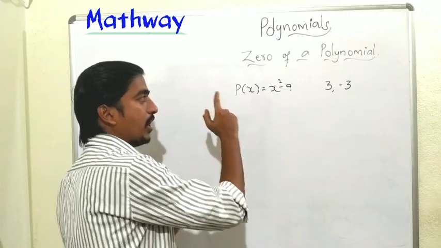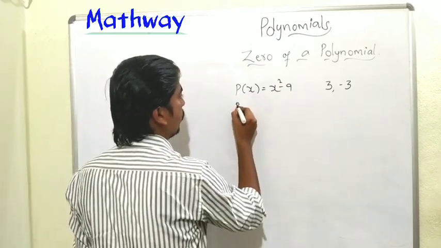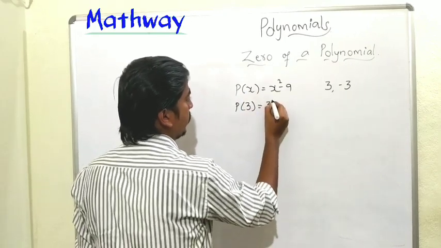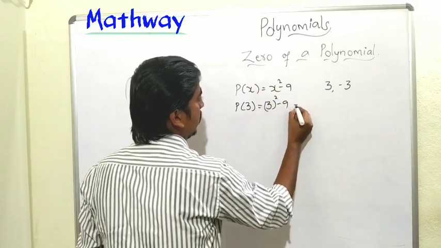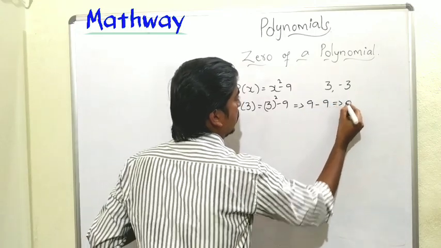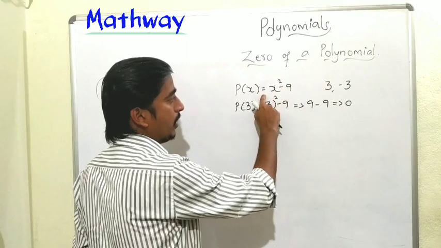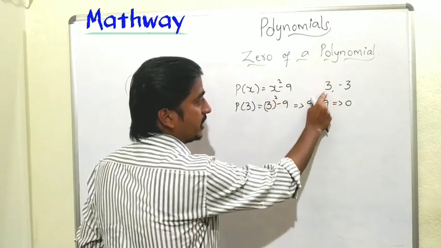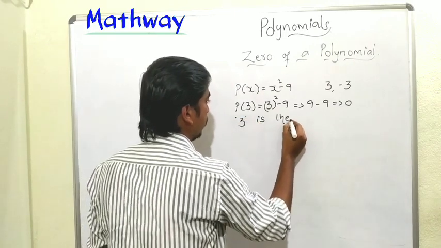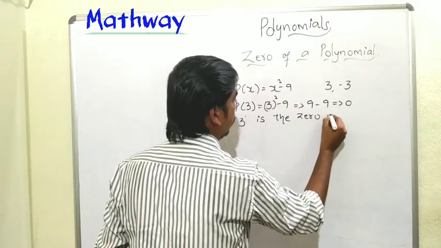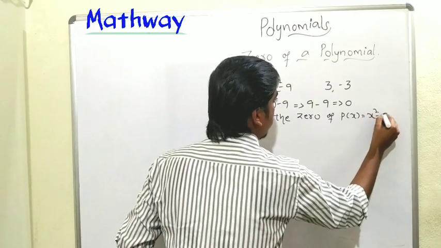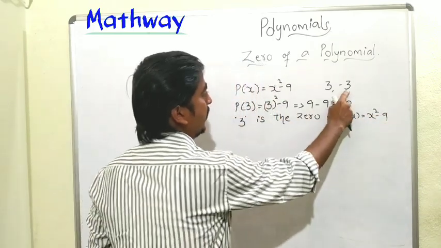So let us substitute the values in this polynomial. First find P of 3. The x value is 3 now. So x square means 3 square minus 9. What is the value of 3 square? 3 square is 9. So 9 minus 9 is 0. When we put 3 in this polynomial, we got 0, right? So we can call 3 a zero of the given polynomial, P of x equals x square minus 9.